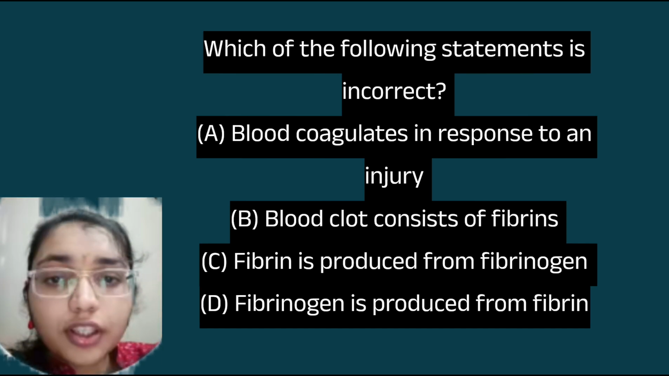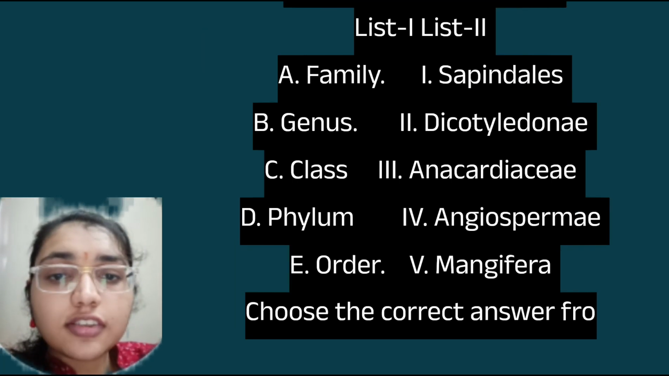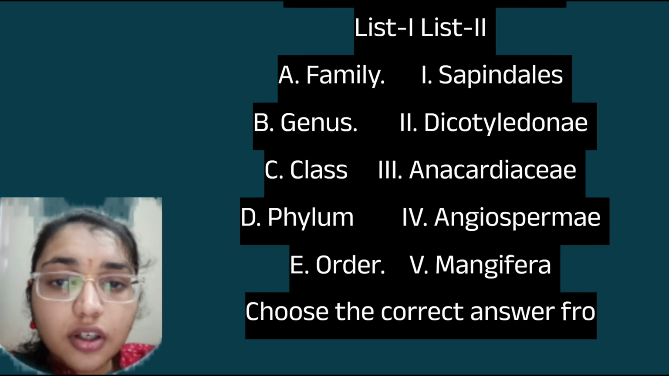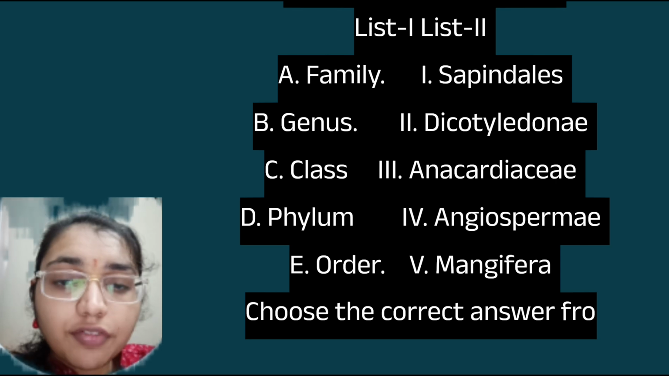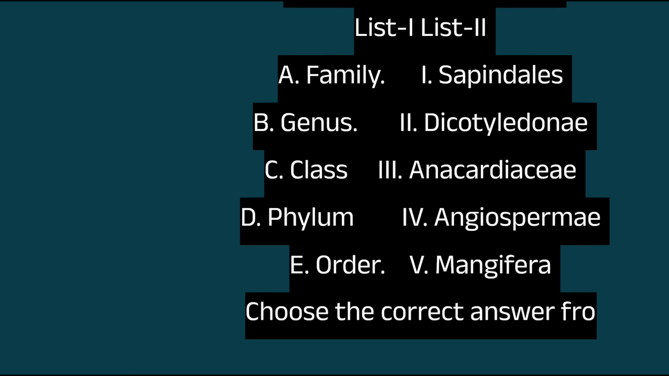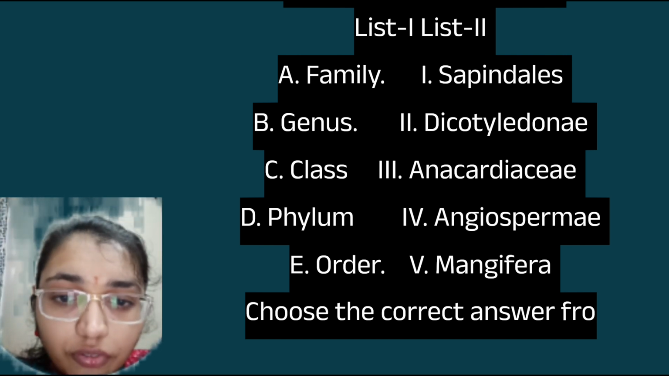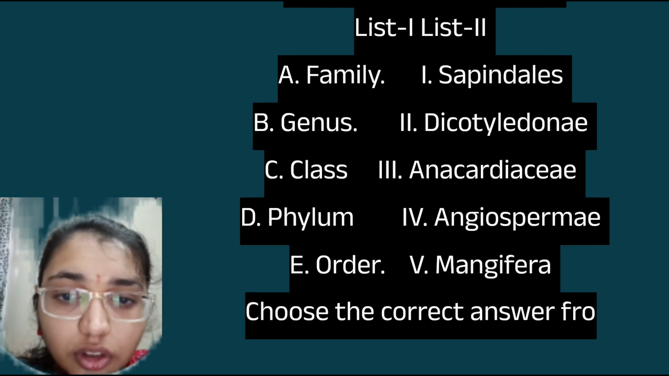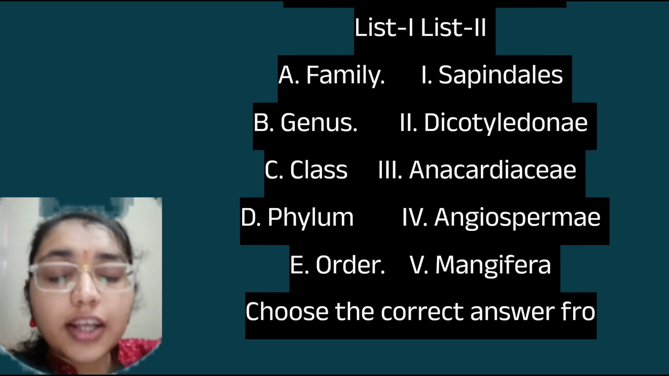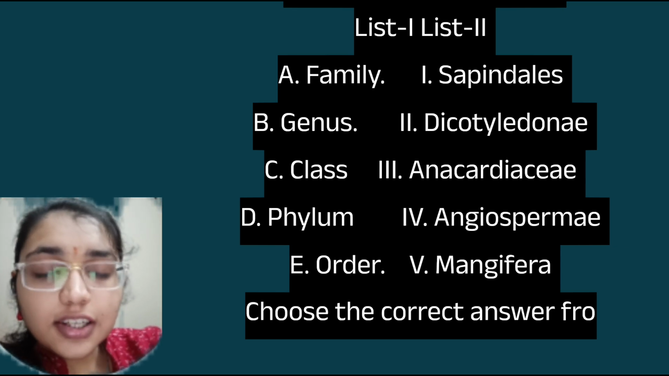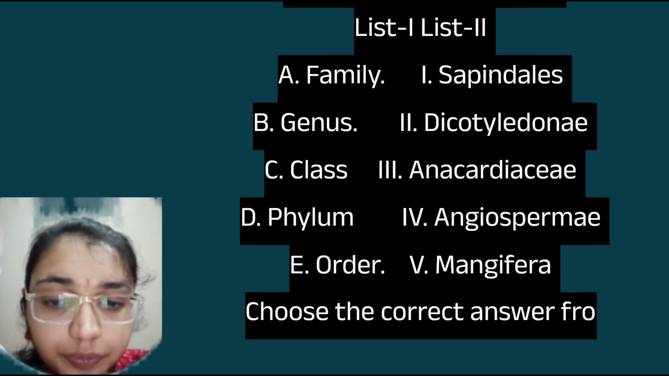Now we have to match the family, genus, class, phylum, order with the list. So here Mangifera, we know that it is a genus. So B is 5 here. That is Mangifera is genus. So B is 5. We can see which of the options. Here options A and D are showing B is 5. Now let's eliminate other options. Let's see which one is correct.